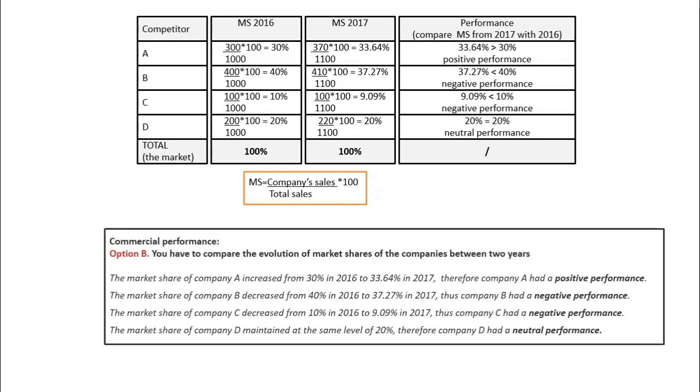The interpretation is a little bit easier. For example, in case of company A, we will say that the market share of company A increased from 30% in 2016 to 33.64% in 2017. Therefore, the company had a positive performance.